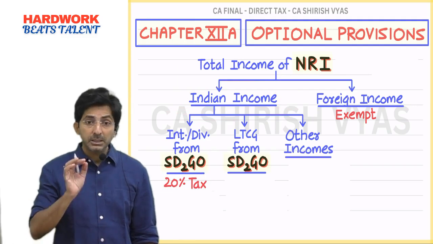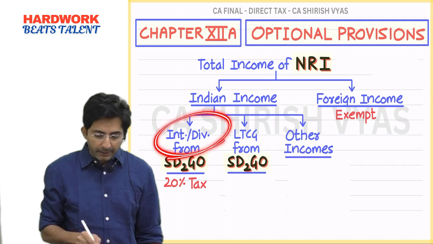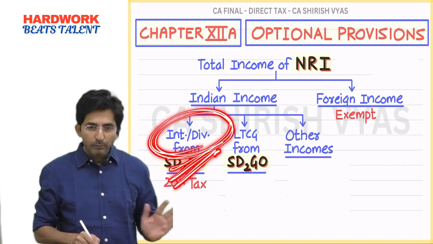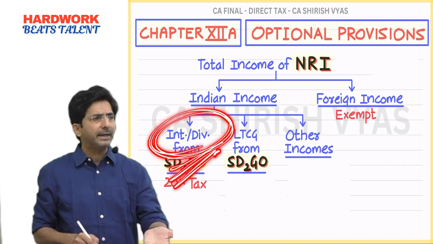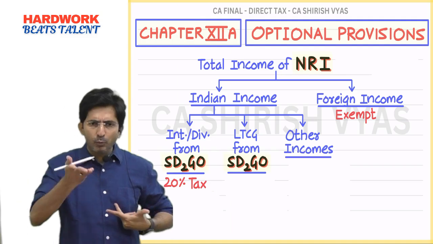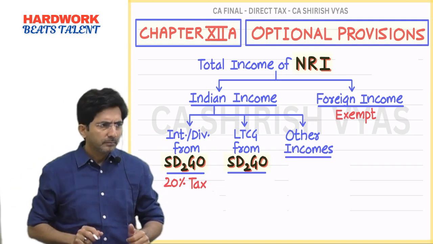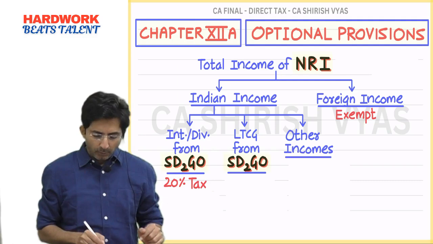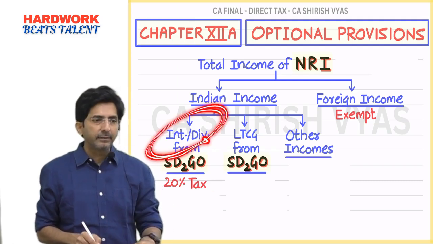This is the concessional rate. Tell me, generally interest and dividend income, you pay tax at what rate? Slab rates. You have the basic knowledge of tax rates, huh? I have explained one topic on tax rates. So tell me, generally, what is the rate of tax on interest and dividend?